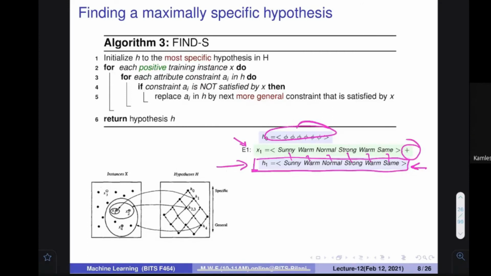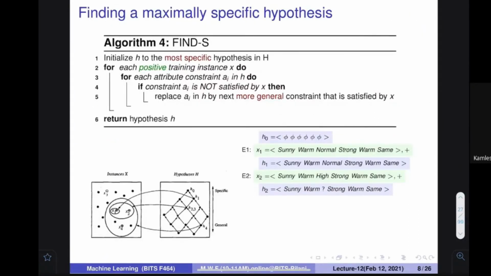Yes. Okay. So let me assume that one more training example is coming to you. Sunny, warm, high, strong, warm, same, it is positive. So I'm telling that for all the positive examples, your hypothesis should say positive. So let me test whether my current hypothesis gives that. This is my current hypothesis.